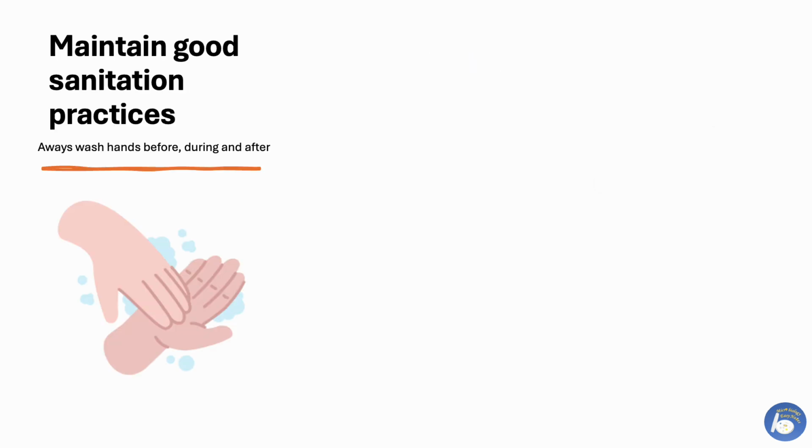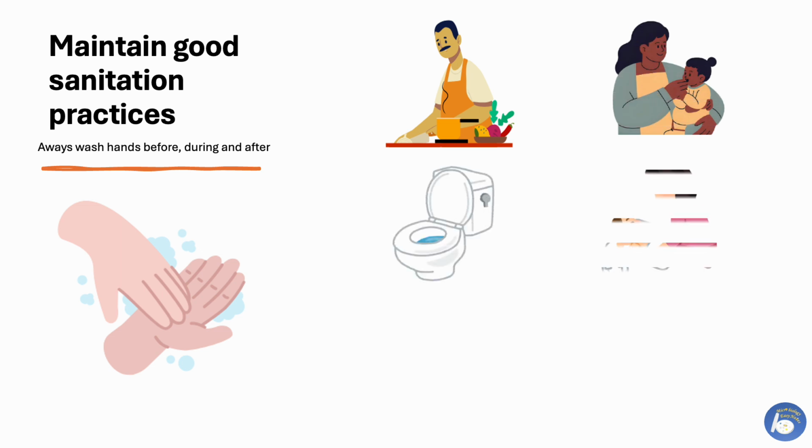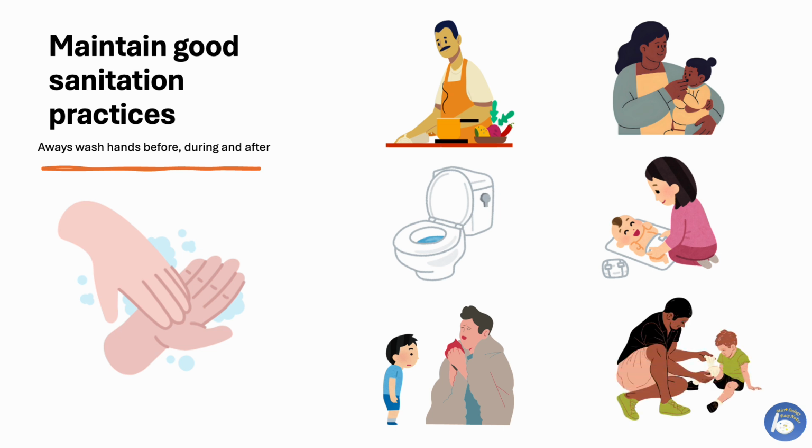Good sanitation practices. Rigorous hand washing is important. Always wash hands before, during and after preparing food, before and after eating food or feeding children, after using the toilet or cleaning a child's bottom or changing a diaper, after caring for someone who is sick with vomiting or diarrhea, after treating a cut or wound, or after blowing one's nose, coughing or sneezing.